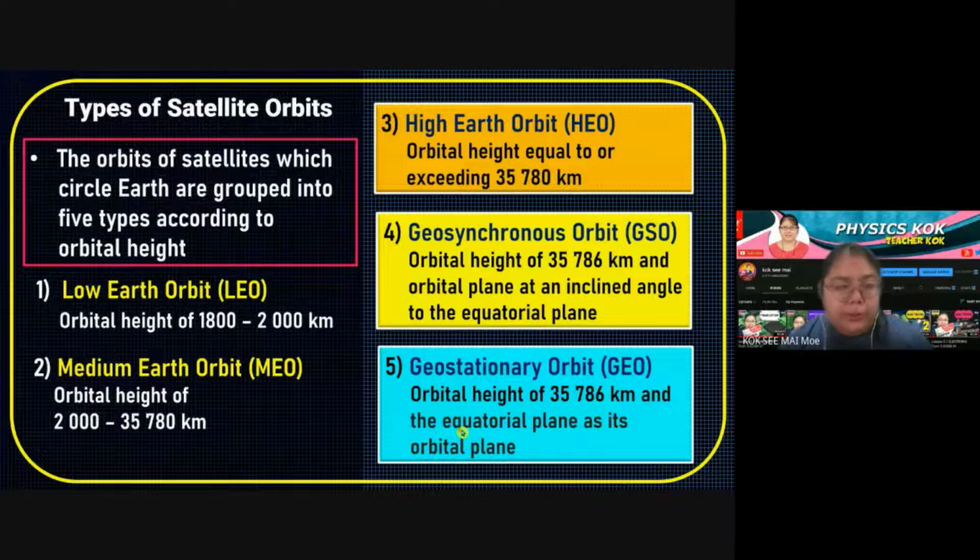So what you need to remember is the name and the symbol: LEO, the short form, HEO, what is that? After that, you need to know the location. 35,780 is already the maximum. So you see geosynchronous and also geostationary are also high. They never go over. Just the GSO is inclined at an angle, and the GEO is exactly the equatorial plane. Then we go and see the diagram.